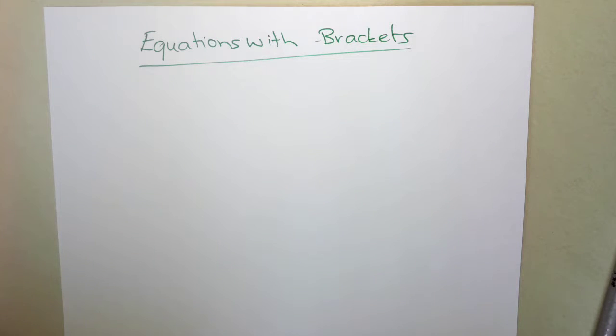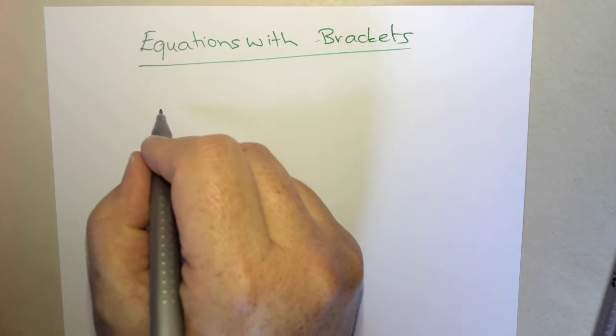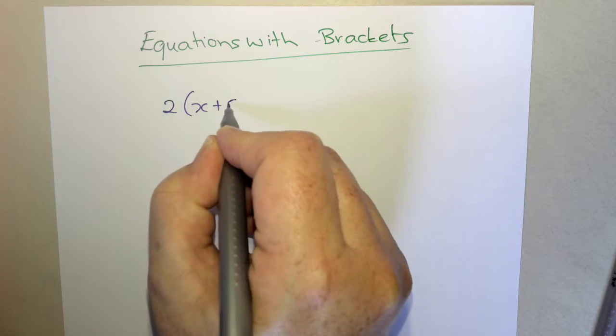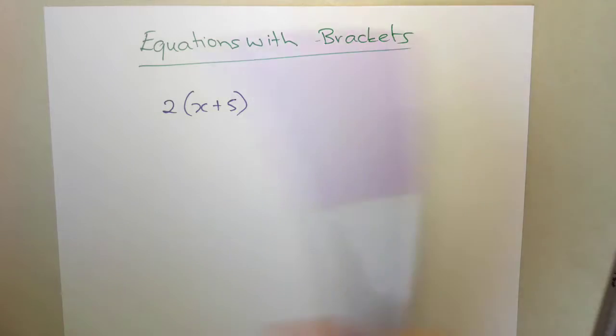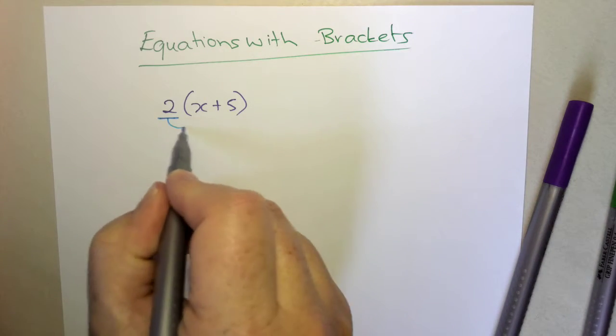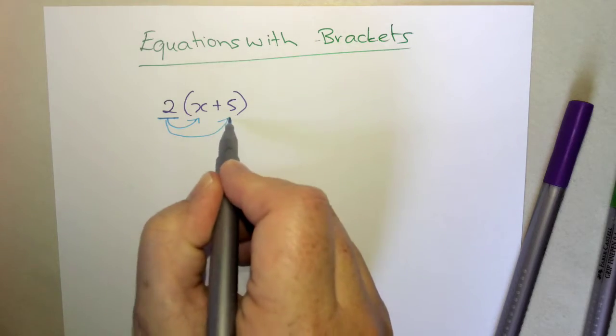Now let's look at how we solve equations when we've got brackets. So we've got to remember how we do the expansion. Let me just do a little reminder of if I had, say, 2 bracket x plus 5 that I wanted to expand. The key there is that I'm going to multiply this by every piece inside of it.